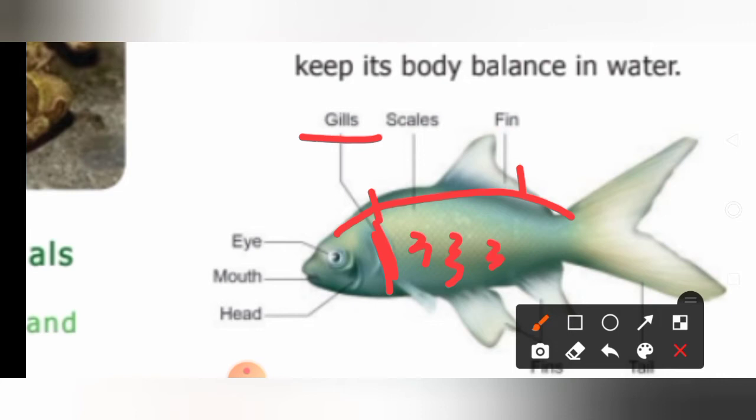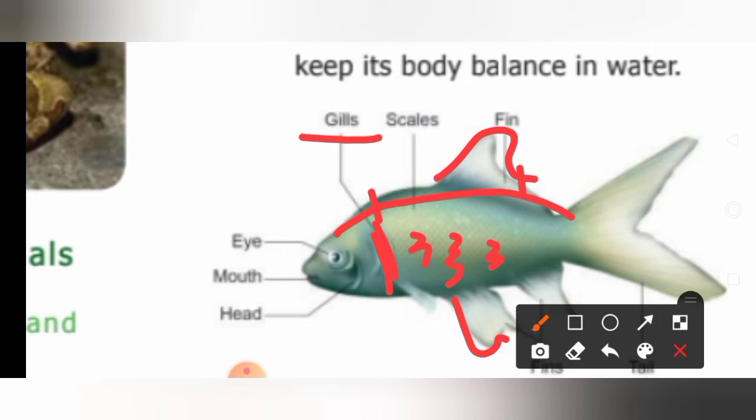Then fishes have fins for fast swimming. See, this is the fin. For fast swimming the fishes have fins. These fins are used by the fishes to swim very fast. The fish has a strong tail which acts as a rudder to change direction and keeps its body balanced in water.